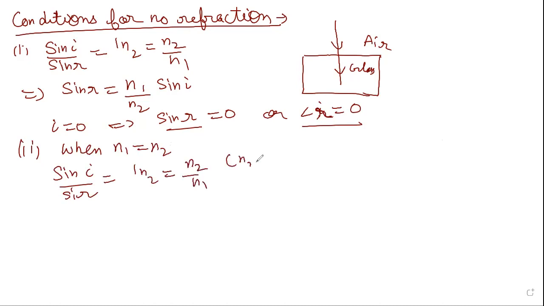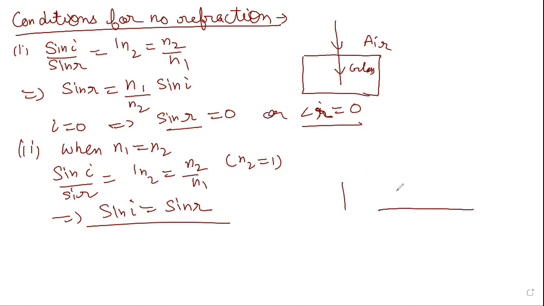Now N2 is equal to N1, so it implies sine I is equal to sine R. Angle of incidence and angle of refraction are both equal. Look at this: if this angle is I, when will this angle be equal? When the ray goes absolutely straight, then these vertically opposite angles are equal. So it will go straight. So these are the two conditions when no refraction takes place. Very simple.